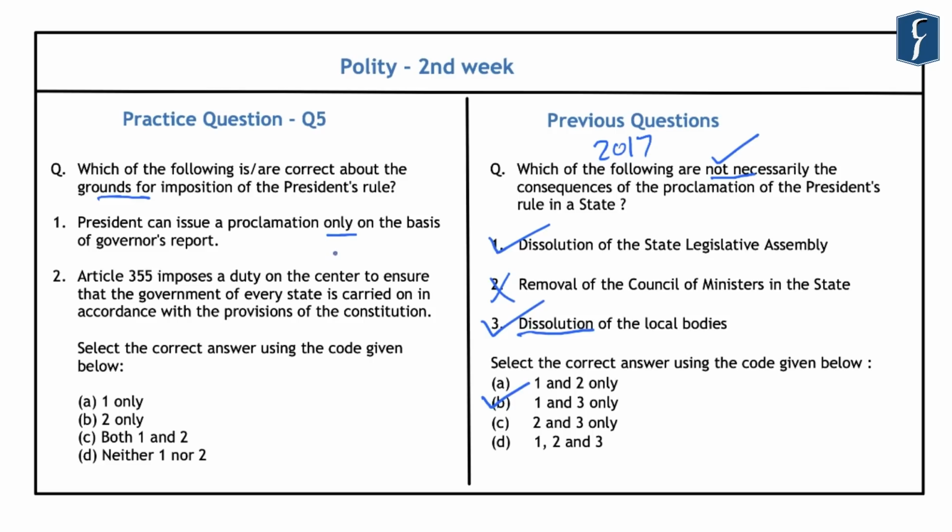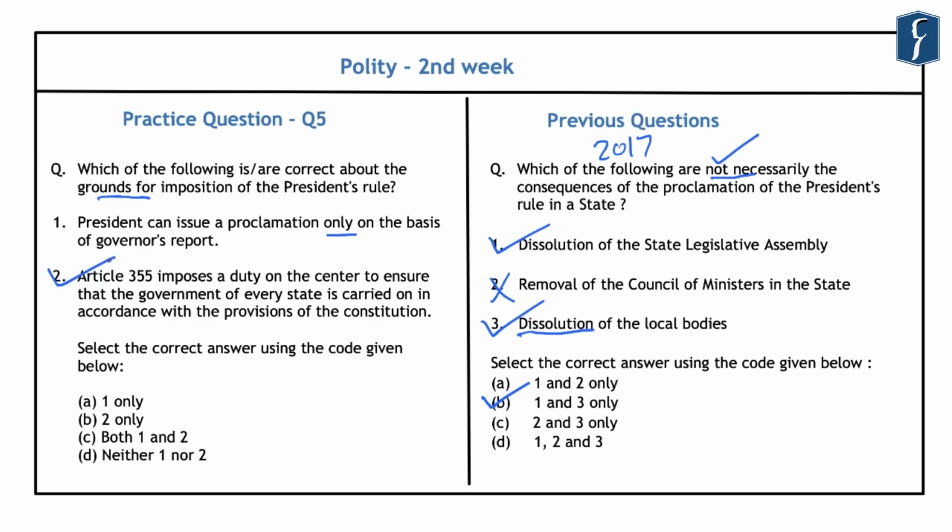Now, regarding the President's rule, you should note that Article 355, Article 356 and Article 365 of the Indian Constitution are extremely important. And this Article 355 imposes a duty on the center to ensure that the government of every state is carried on in accordance with the provisions of the Constitution. Hence, the second statement here is correct.